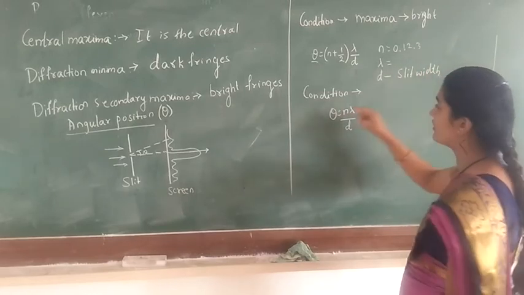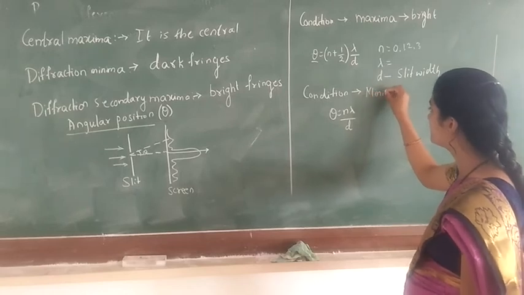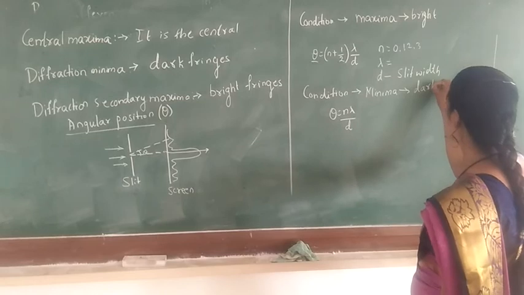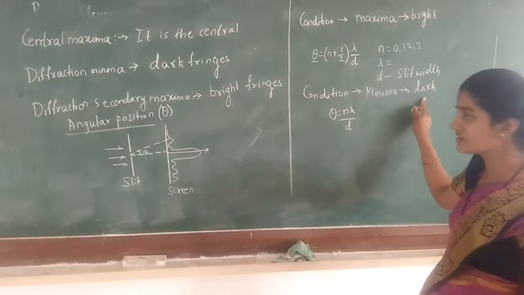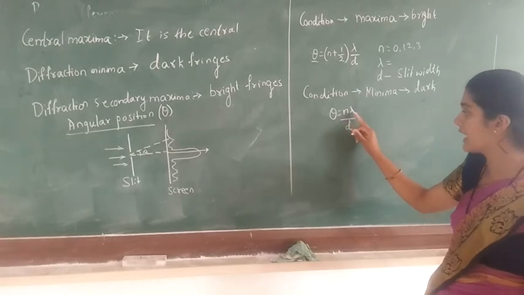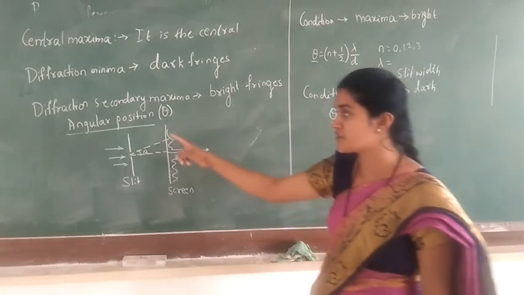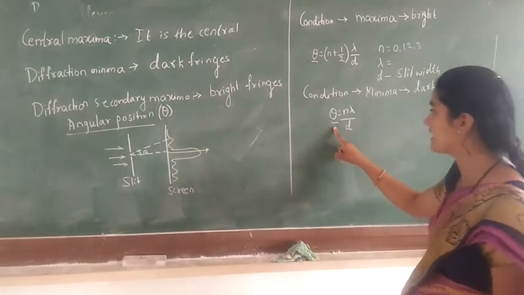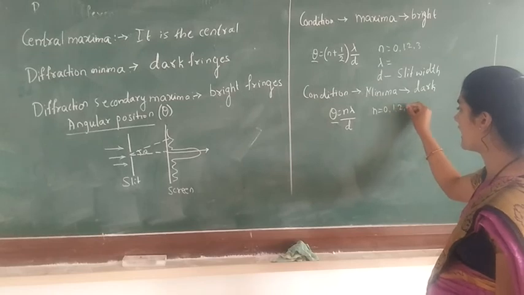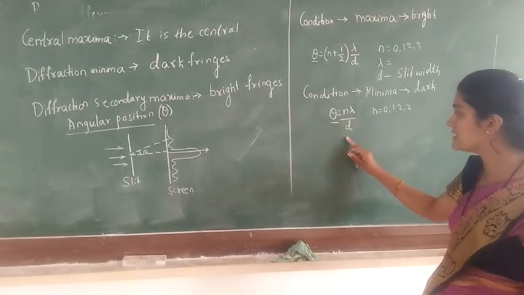Now, in the same way, we study the condition for the minima. Minima, we obtain in the dark fringes. Here we take the expression theta is equal to n lambda by d, where theta is the angular position of the diffraction of light. n is again 0, 1, 2, 3, and so on up to the last term. Lambda is the wavelength, d is the slit width.